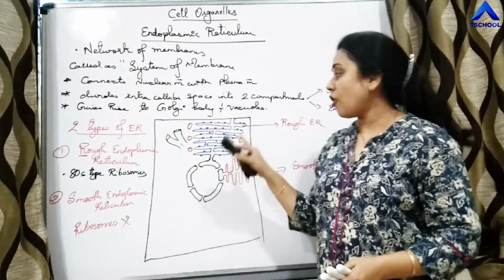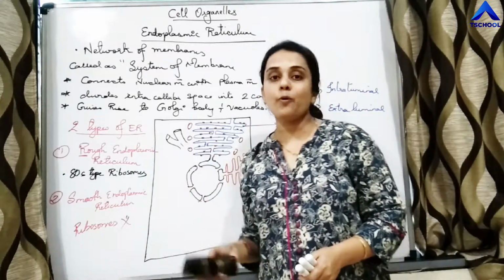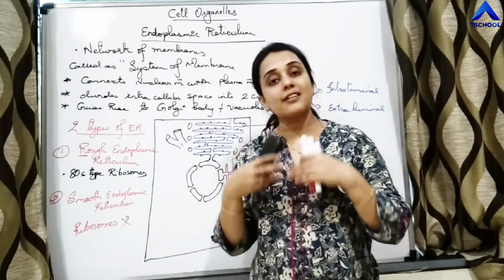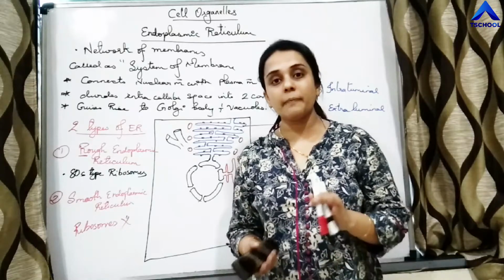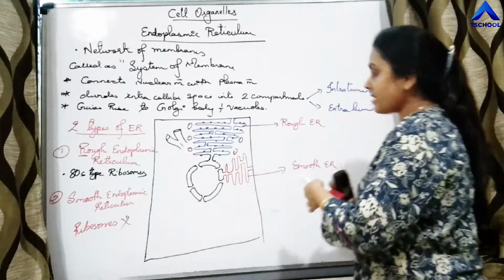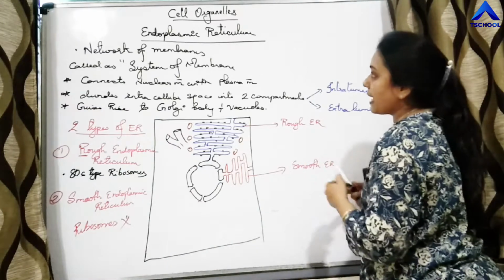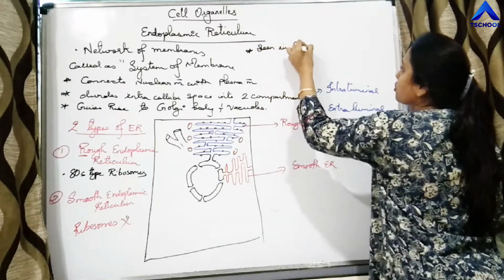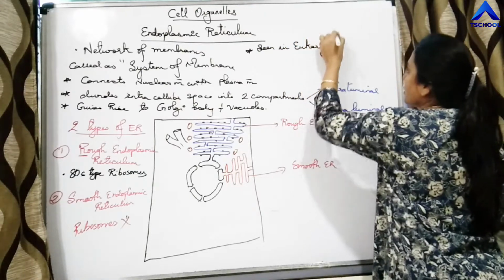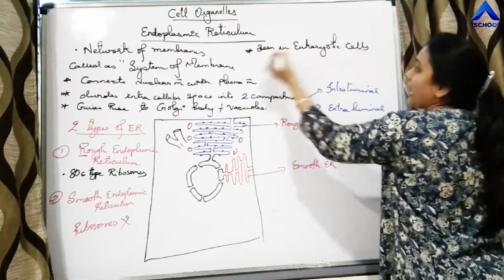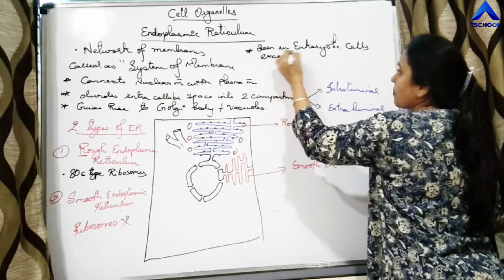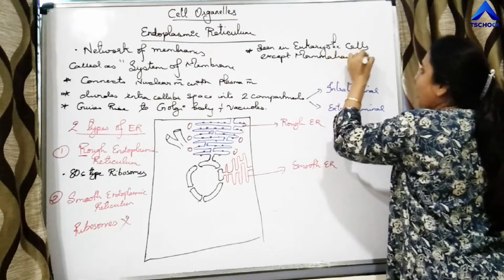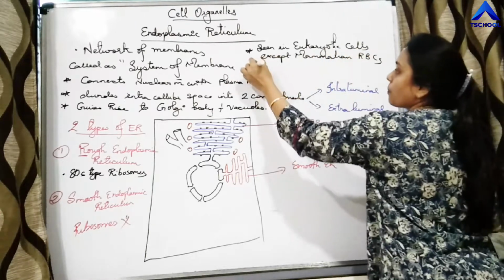So there are two types of ER. Rough, because on its surface the ribosomes are present, and we are talking of eukaryotic cells. Prokaryotic cells do not have endoplasmic reticulum itself, right? So where is endoplasmic reticulum present? Endoplasmic reticulum is seen in eukaryotic cells, except mammalian RBCs.